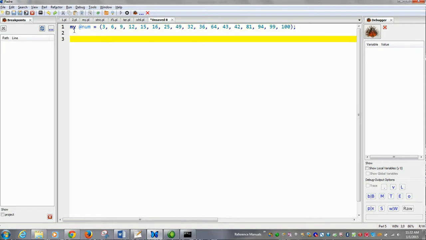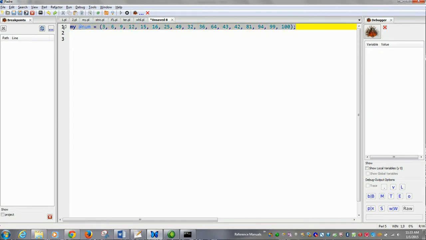Now if you see this array, it contains a mixture of numbers which are perfect squares and which are not. For example, 16 is a perfect square, 25 is a perfect square, 49 is a perfect square, 36 is a perfect square, 64, 81 and 100 are perfect squares, while the remaining are not.